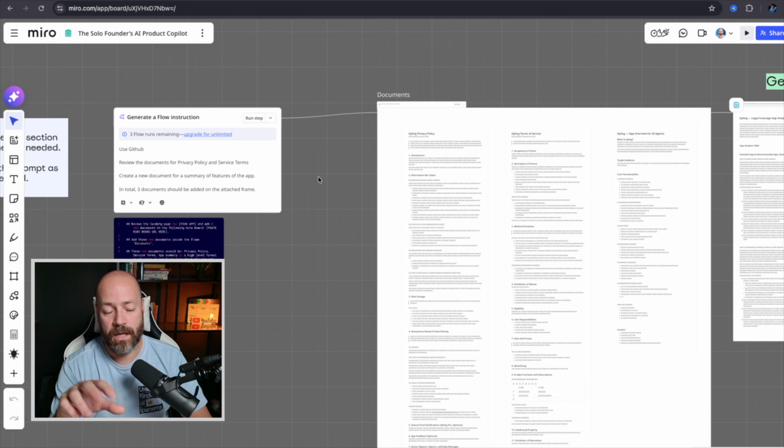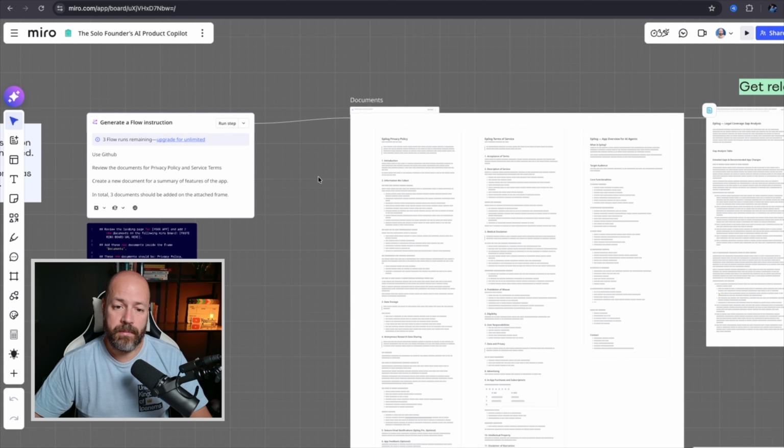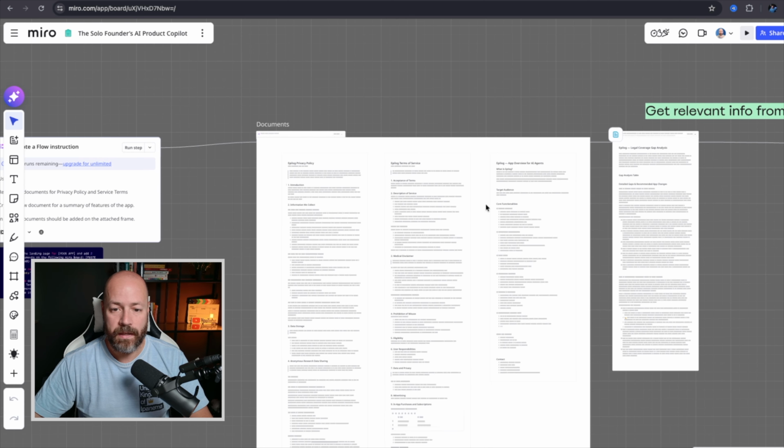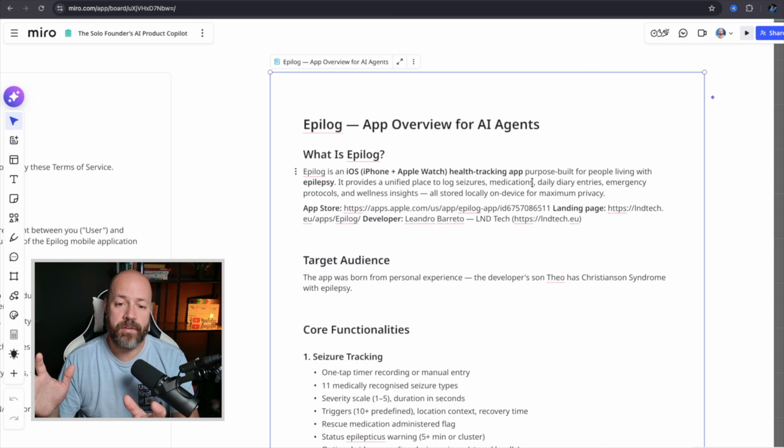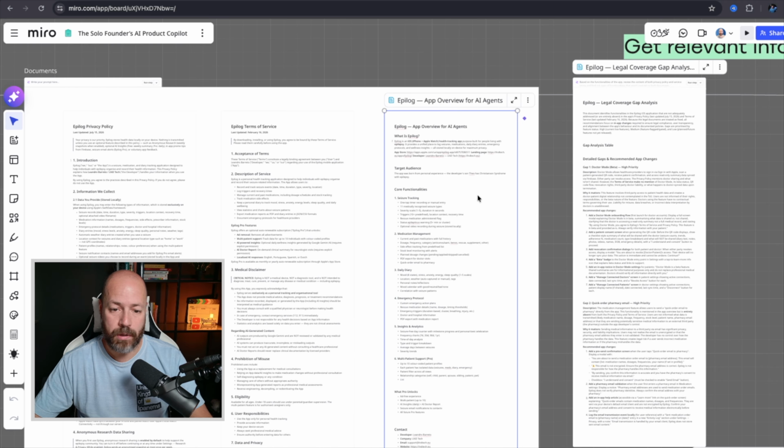So what I did, I connected the privacy policy and service terms here in a frame, and then on the other side, a third document. Those are the app overview for AI agents. So it basically captures all the information from Epilogue itself and puts it here so AI can track.